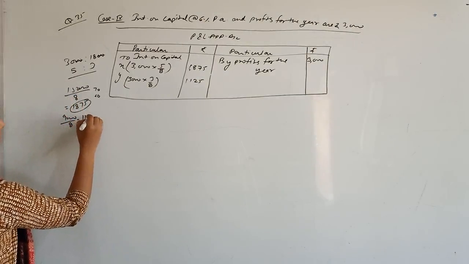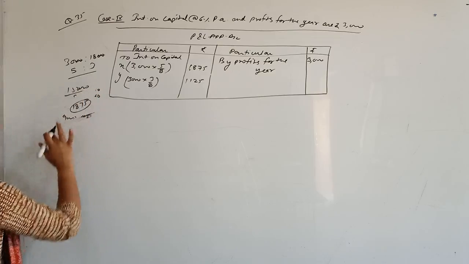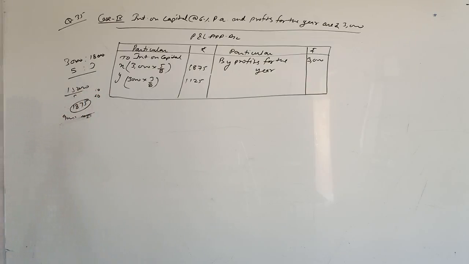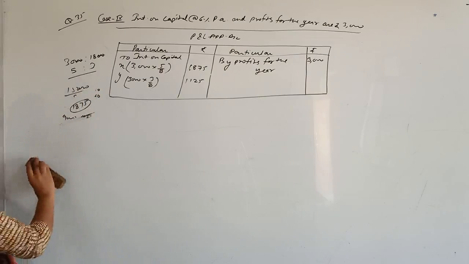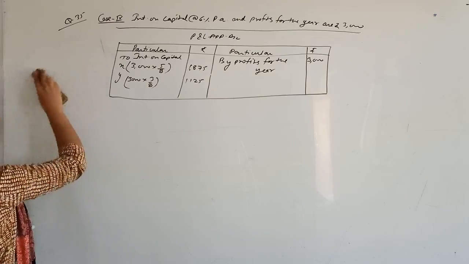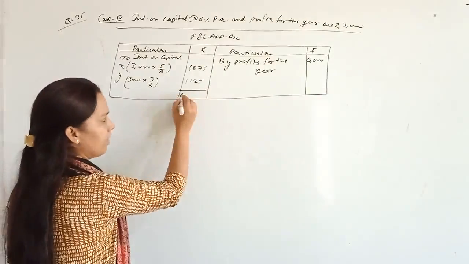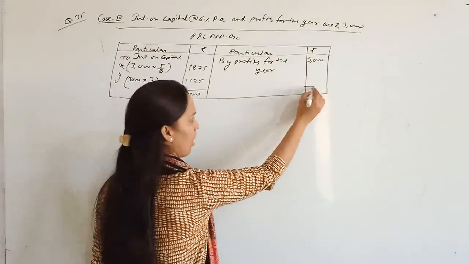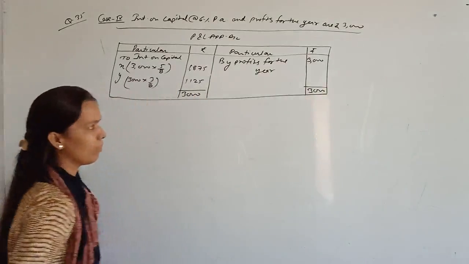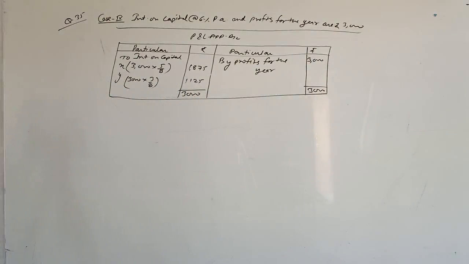Yes, 1,875 and 1,125 will be the interest on capital in this condition, because your profits were not sufficient, so we distributed only 3000 rupees in the ratio of interest. So total is now 3000. Clear? After this, case 5th.